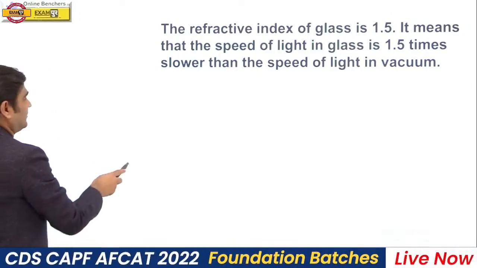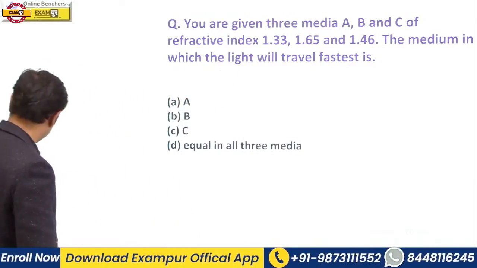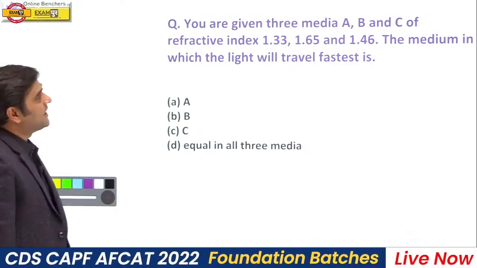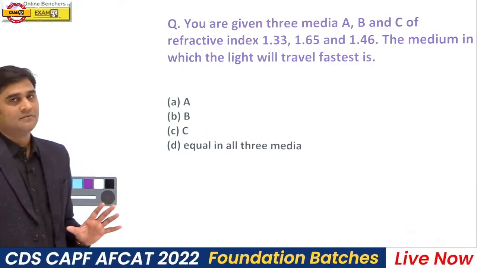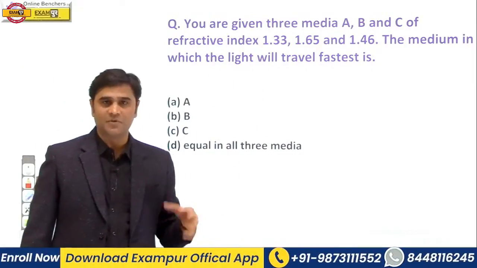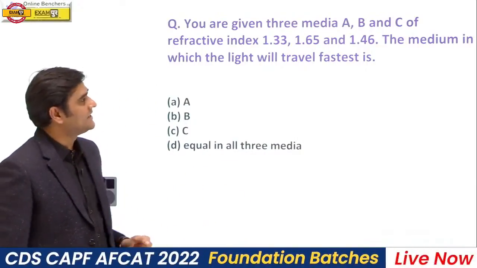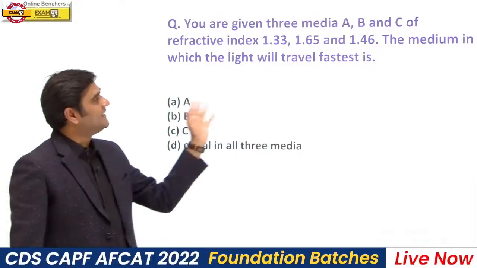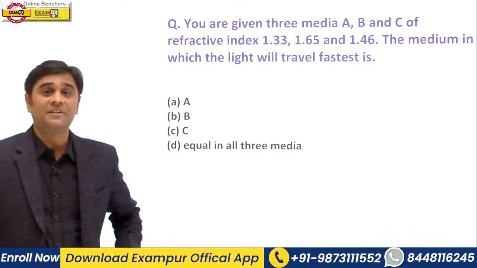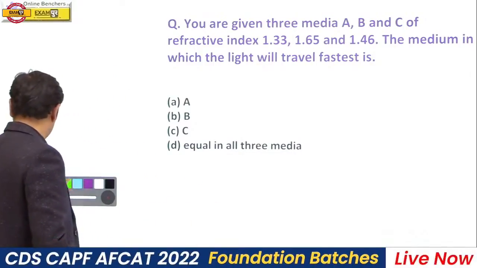Okay. Now, here we have a question. Please try to answer this question. Very simple question. You are given three media A, B and C of refractive index 1.33, 1.65, 1.46. Now the question is the medium in which the light will travel fastest. In which medium the speed of light will be more? This is the question. Tell me.